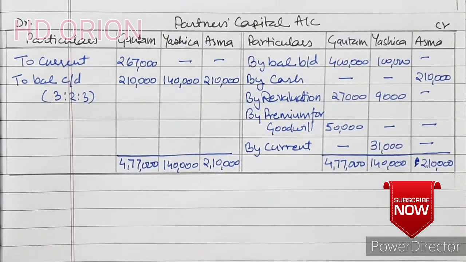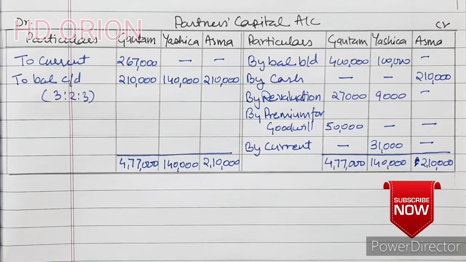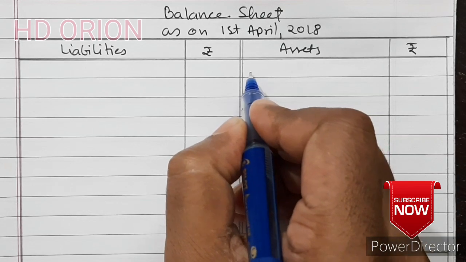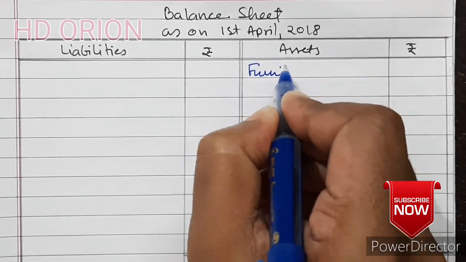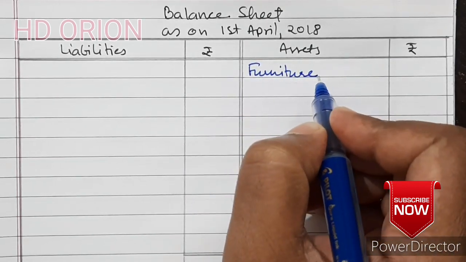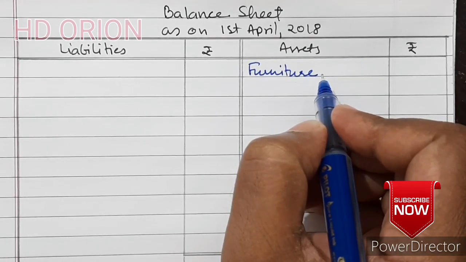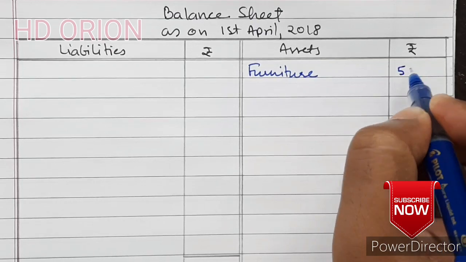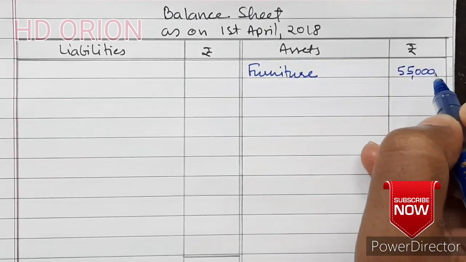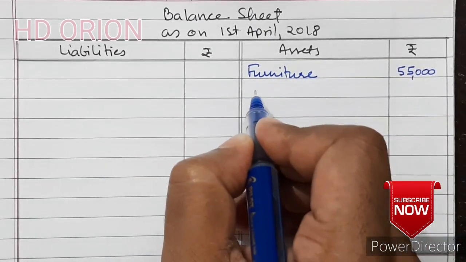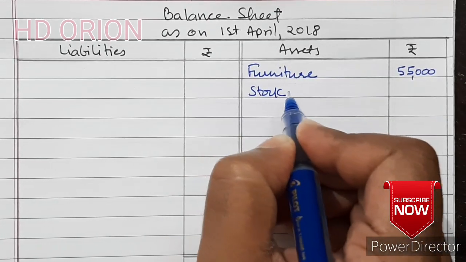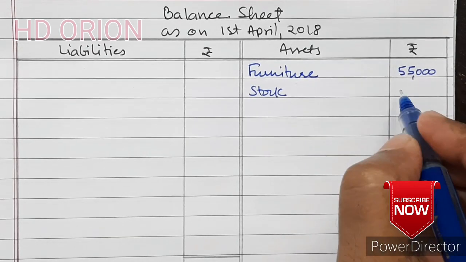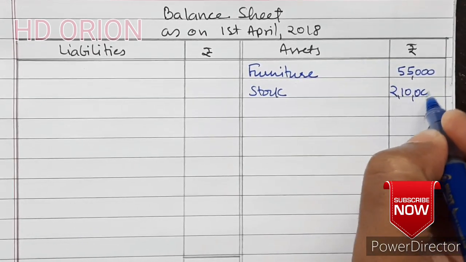Now let us make the balance sheet. First, furniture is 60,000. 60,000 minus depreciation 5,000 will be 55,000. Then stock is 2,10,000.